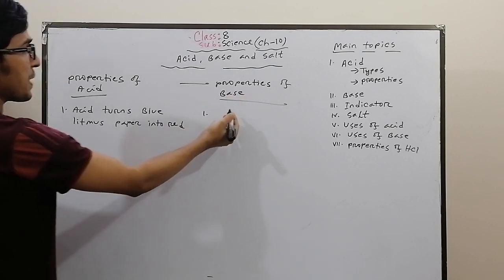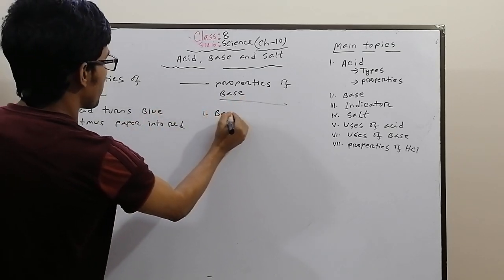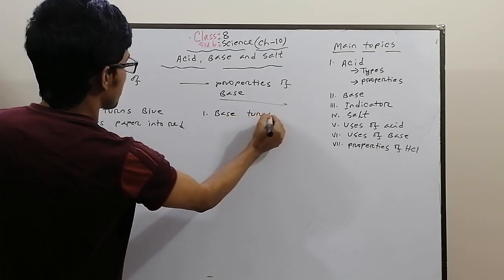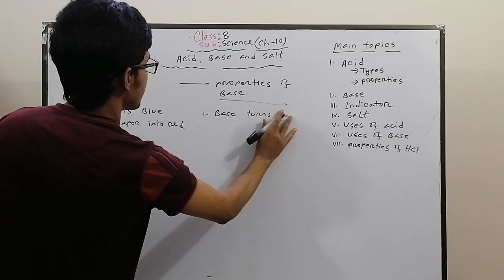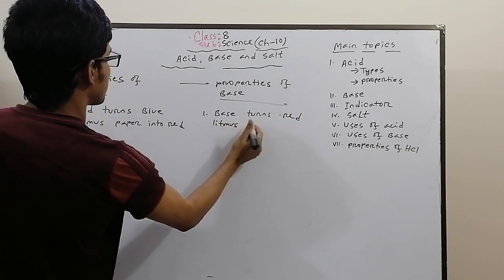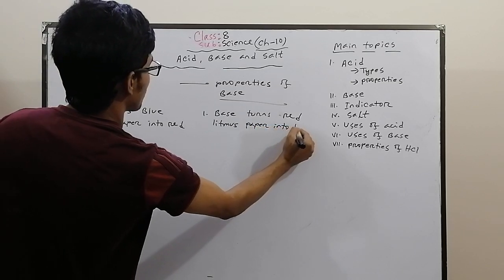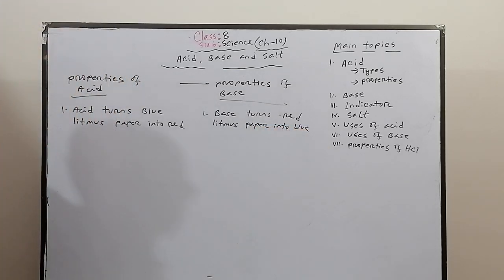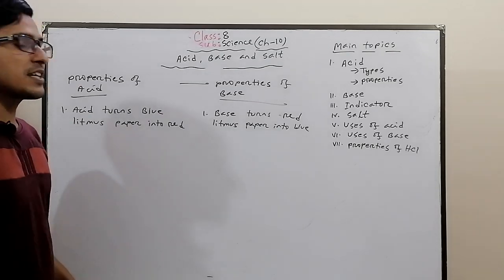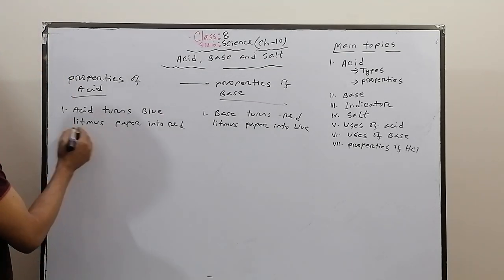On the other hand, base turns red litmus paper into blue. But if we dip litmus paper in salt, it will not change color, because salt is a neutral substance.